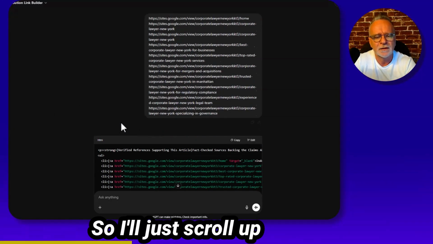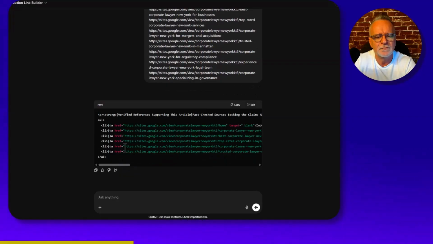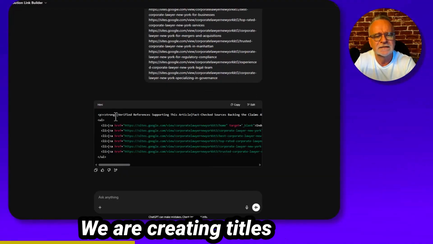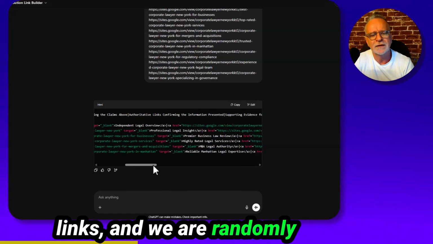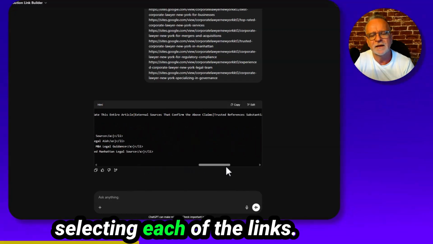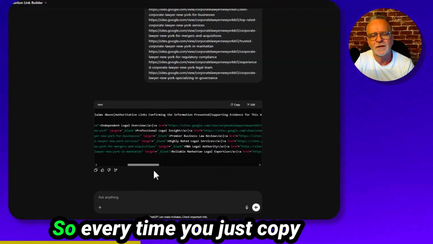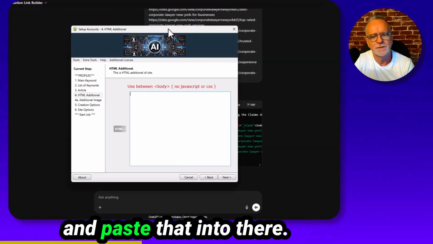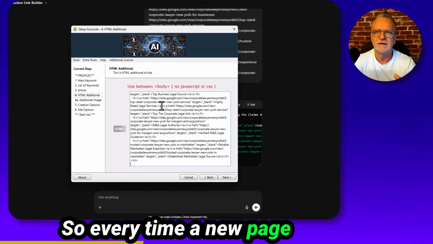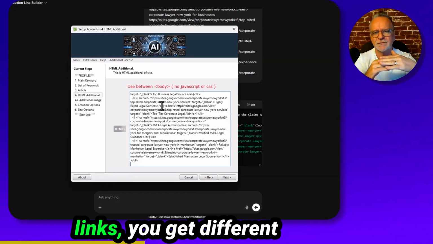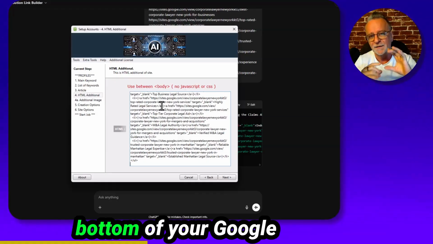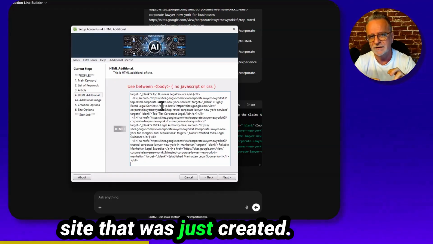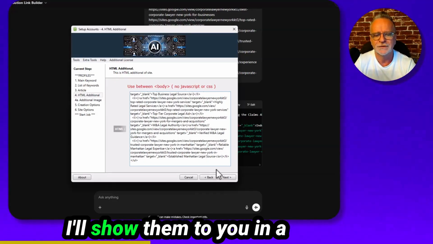So I'll just scroll up. Because we use spin tags, we're creating titles above these attribution links, and we are randomly selecting each of the links. So every time you just copy and paste that into there, every time a new page is created, you get different links. You get different attribution links at the bottom of your Google site that was just created. I'll show them to you in a sec.